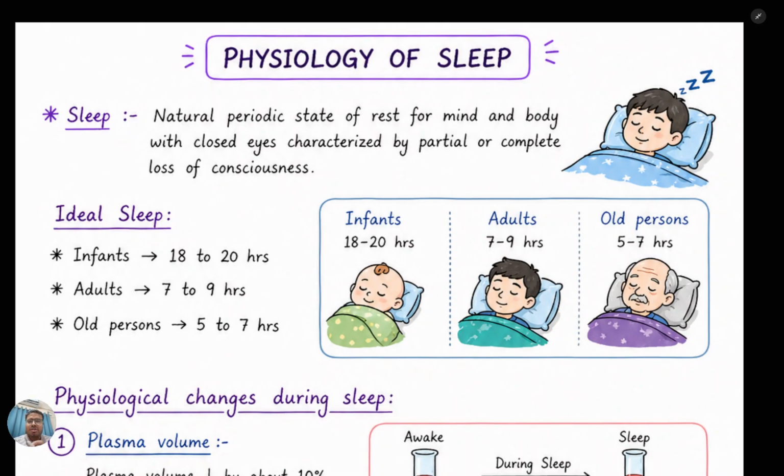Today we will discuss the physiology of sleep. Now first of all, see here the sleep definition: a natural periodic state of rest for mind and body with the closed eyes, characterized by the partial or complete loss of consciousness.